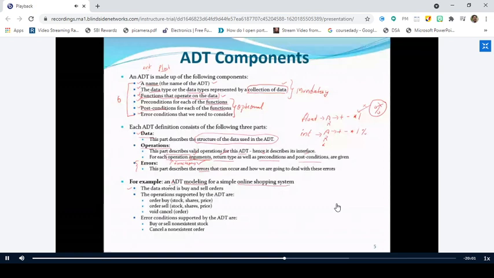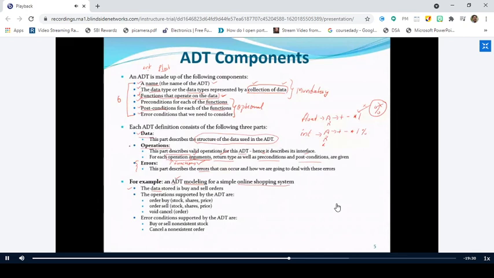Whenever you are asked to implement the ADT of a particular system or a particular data structure, you have to specify what data is stored. Why? Because ADT is nothing but a collection of data and a collection of operations, right? So you have to specify these two important things: what collection of data you are using, what collection of functions you are using. Those two things should be specified, right?